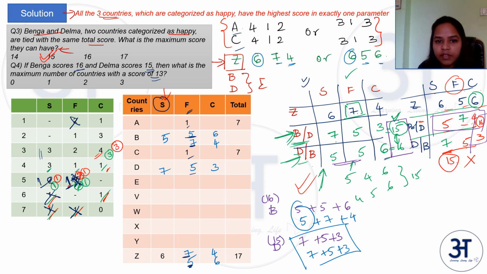Coming to C, if it is 6 here, it is 4. If it is 4 here, it is 6. So definitely 1, 6 and 1, 4 are taken. Then 3 is also taken. So you have 3 3s left.